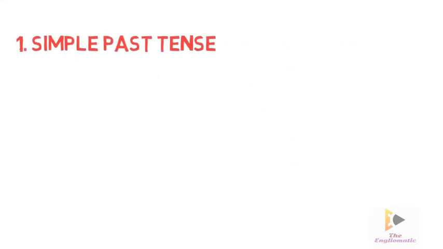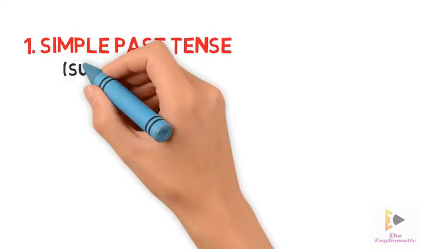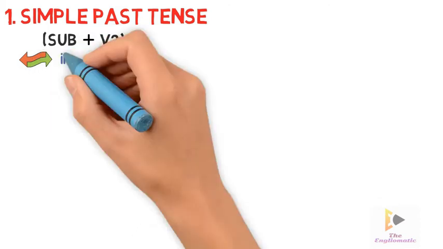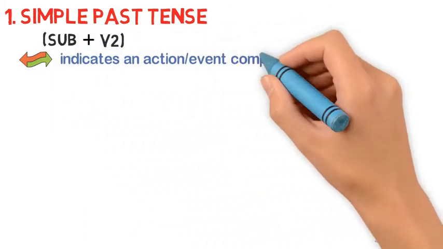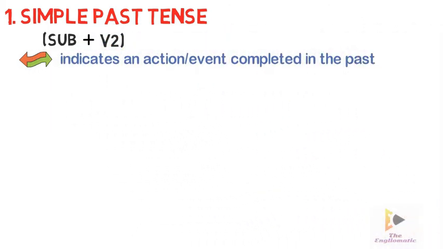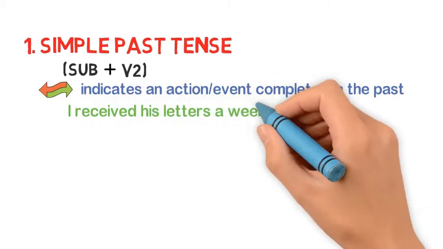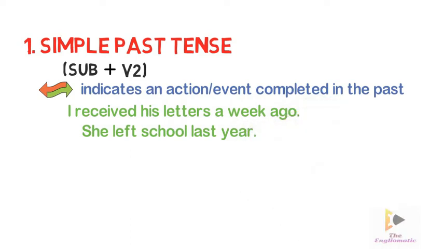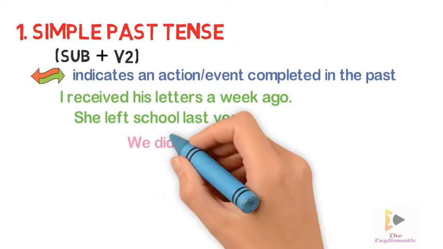Simple past tense is formed by subject plus second form of the verb. It indicates an action or an event completed in the past. For example, I received his letters a week ago. She left school last year. We did not hear the bell.